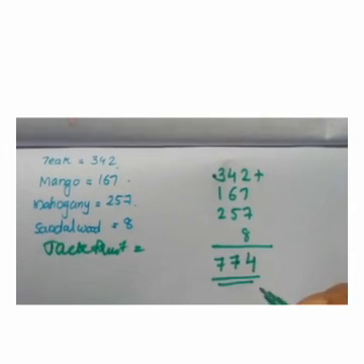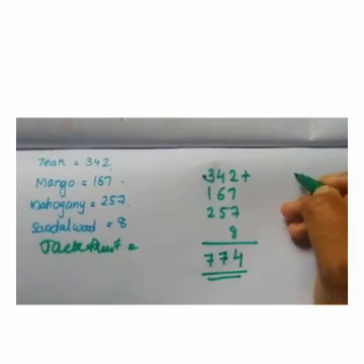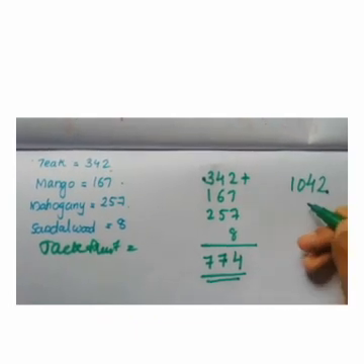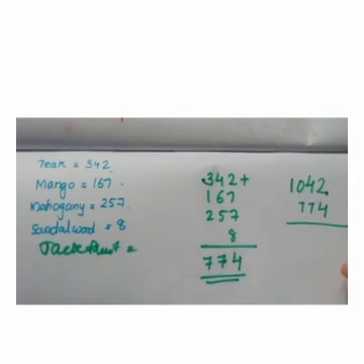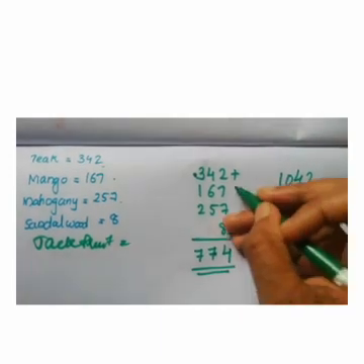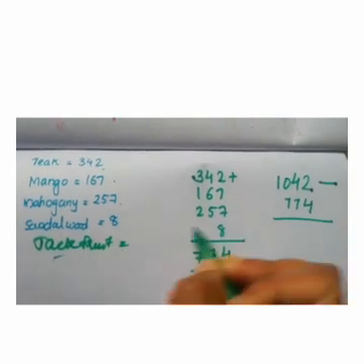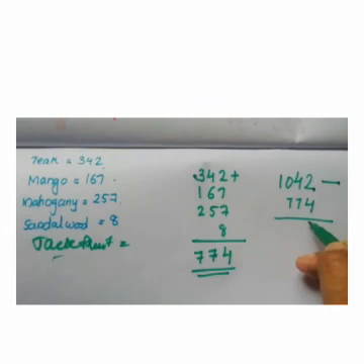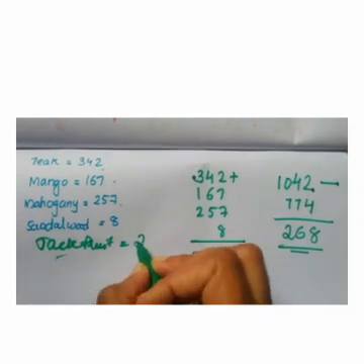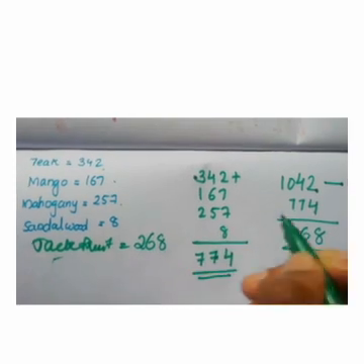Second one, how many jackfruit saplings did they get? Here, total sapling is 1042. From it, 774 was distributed to children. When we subtract these two, the total minus the total number of saplings distributed to children, we get the number of jackfruit saplings. When we subtract these two, we get 268 saplings. That is, there are 268 jackfruit saplings in that Pumala school.